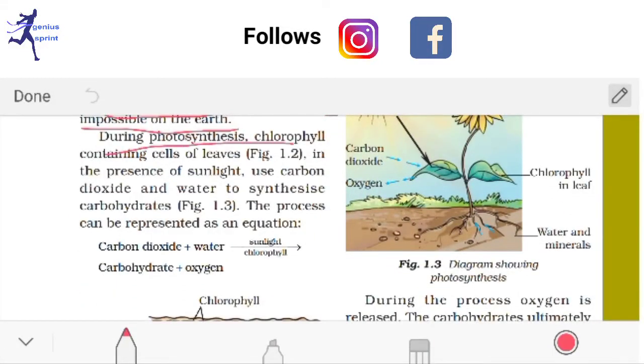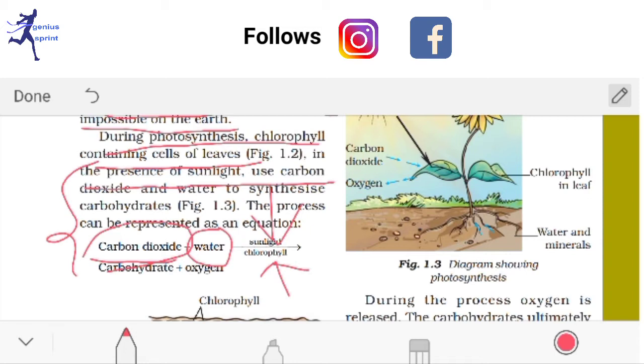Now, during photosynthesis, chlorophyll is contained in the cells of leaves, and the presence of sunlight is needed. These things I have already discussed, so you can see our previous video. Here, for making food by photosynthesis, plants take carbon dioxide from air and water from soil, and in the upper part there is sunlight. In the lower part there is chlorophyll present in the green part of the leaves. All of you know that chlorophyll is present in the green parts of plants, so this helps them make their own food.